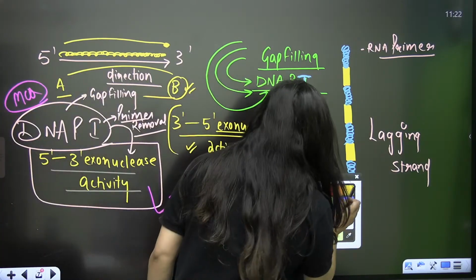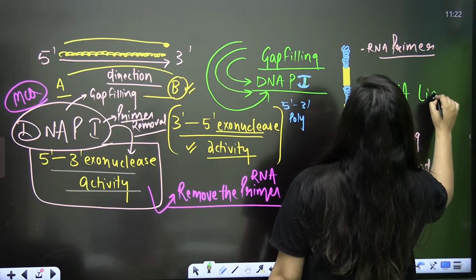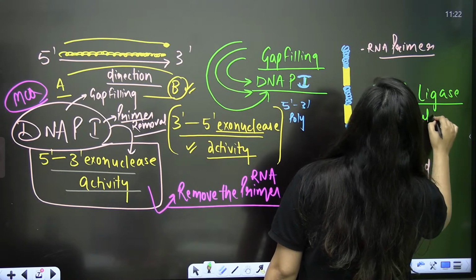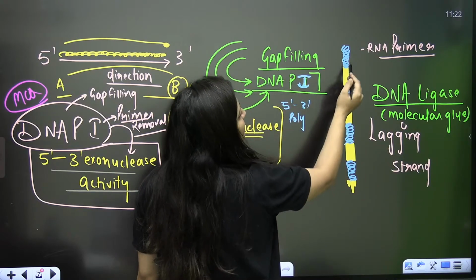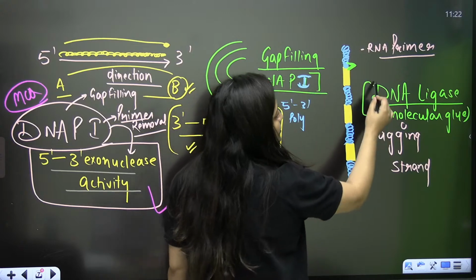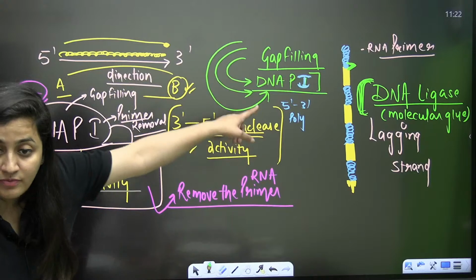And then there comes the role of your DNA ligase, which is also considered a molecular glue. Once these bases are added by DNA polymerase 1, the sugar phosphate backbone will be joined with the help of DNA ligase.